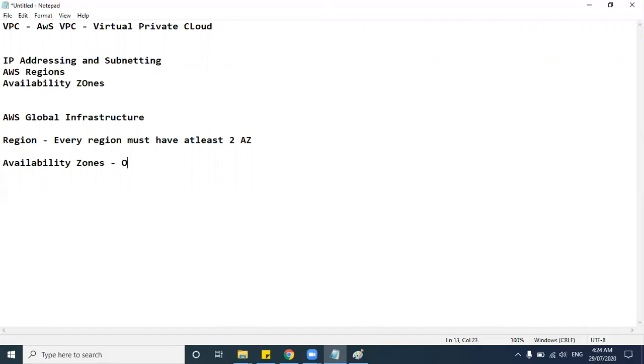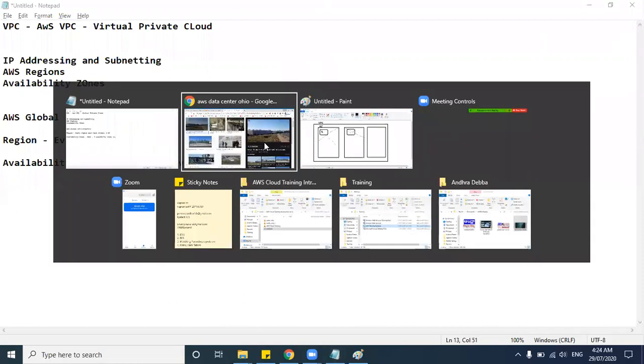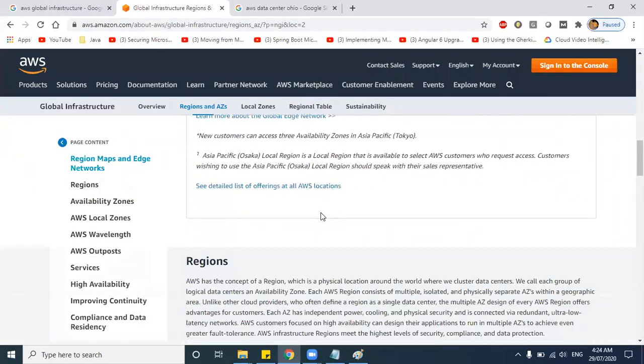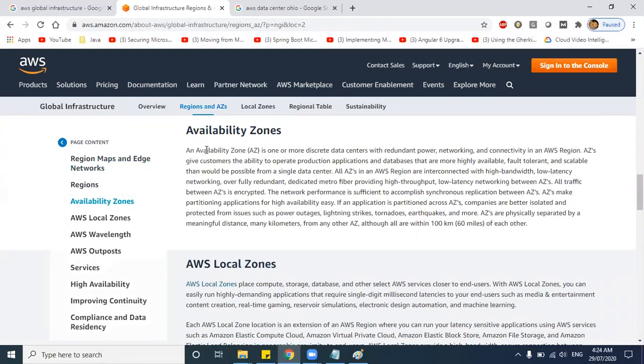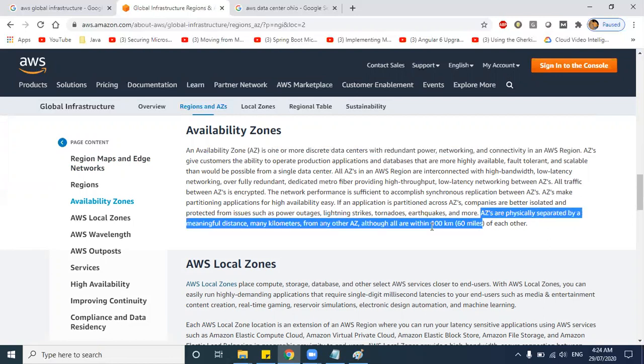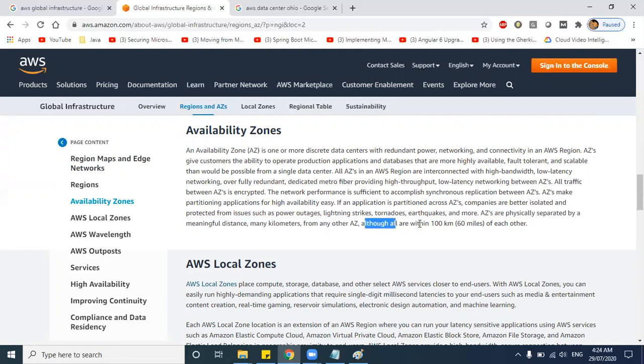So for example, for Ohio, there are three availability zones. AWS says all these three availability zones will be related within 100 kilometers of area. An availability zone is one or more discrete data centers with redundant power, networking, and connectivity in an AWS region. Availability zones are physically separated by a meaningful distance, many kilometers from any other availability zone, although they are within 100 kilometers of each other.